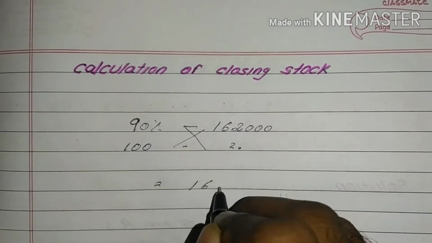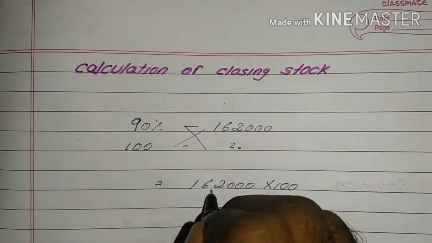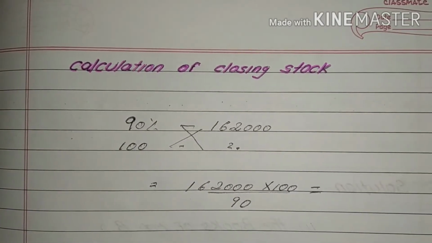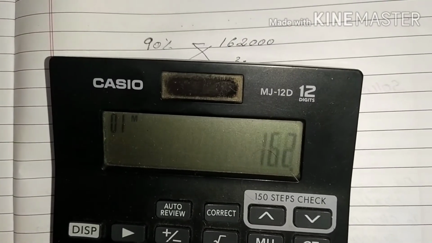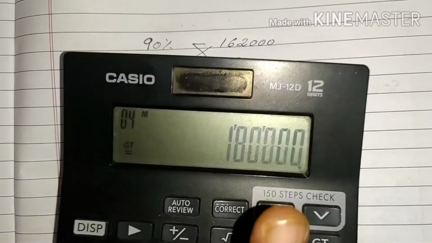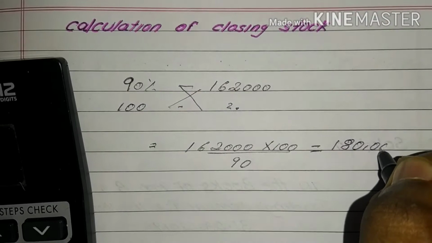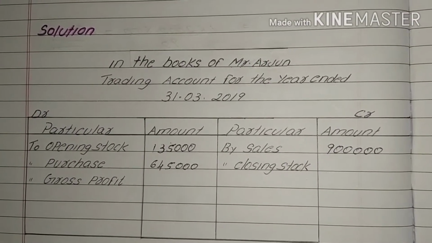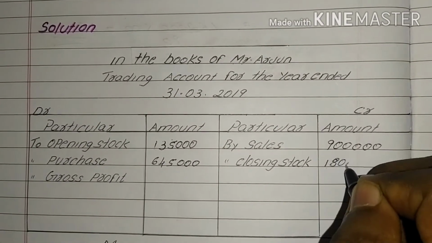Then we get 1,62,000 into 100 divided by 90. We get 1,80,000. By calculating, we got closing stock amount as 1,80,000.